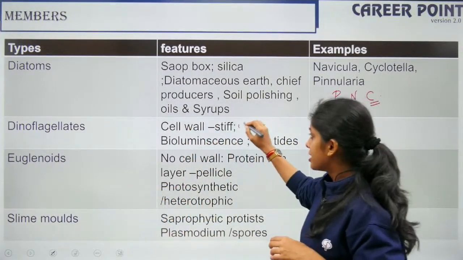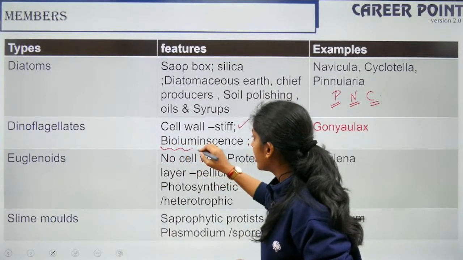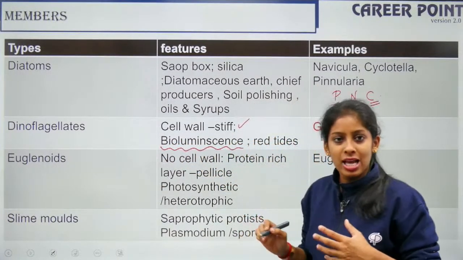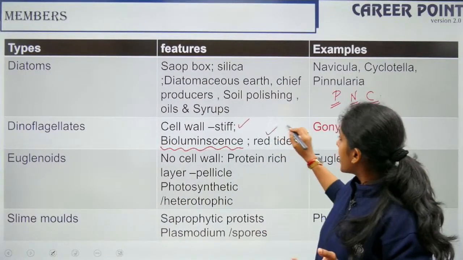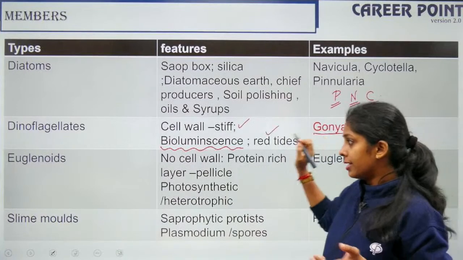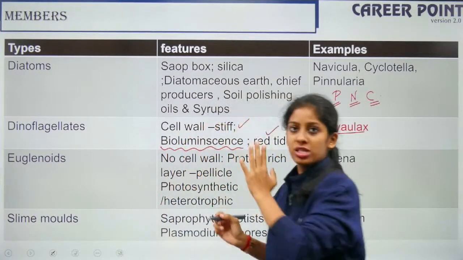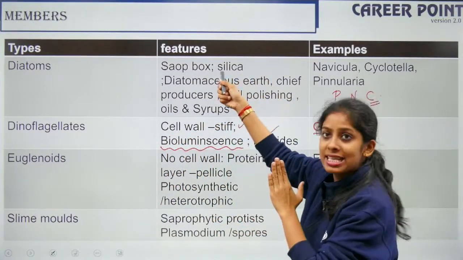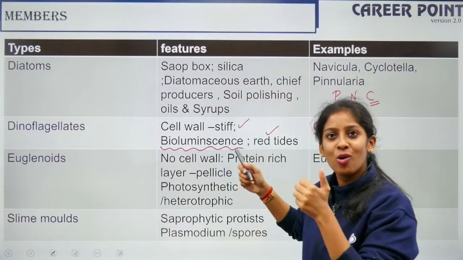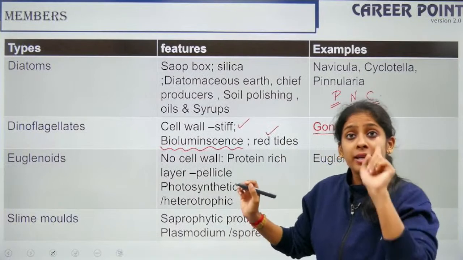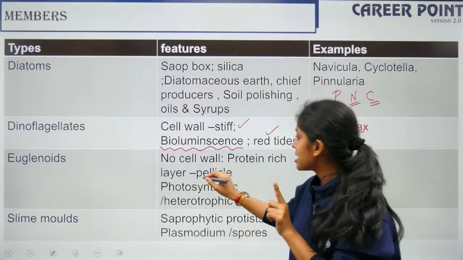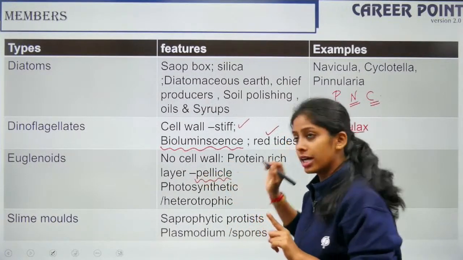This is very stiff, but one important criterion is bioluminescence. They can light themselves, right? They can cause red tides, example Gonyaulax. Euglenoids have no cell wall. The first one had a silicaceous cell wall. This had a very stiff cellulosic cell wall. This does not have a cell wall, but to compensate, it has a pellicle, a protein layer.